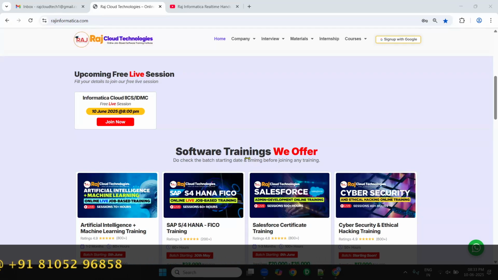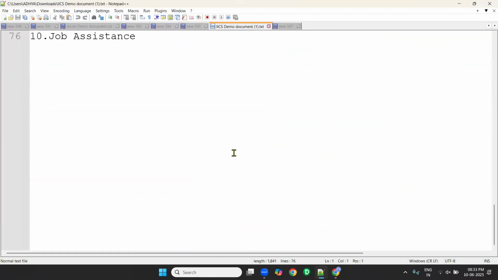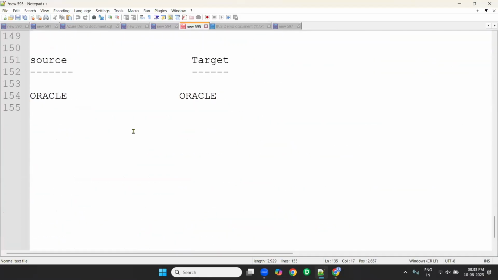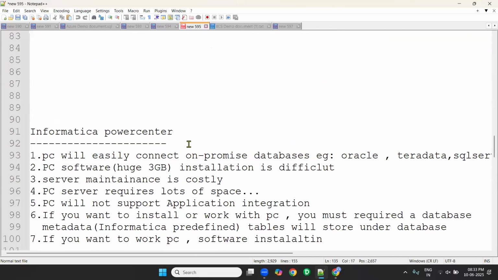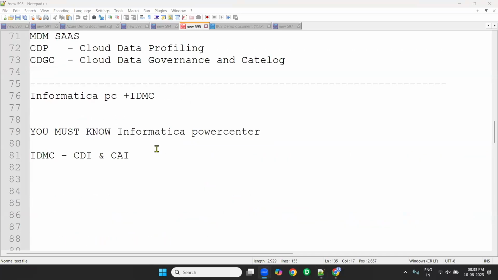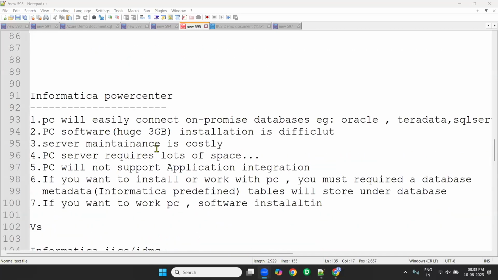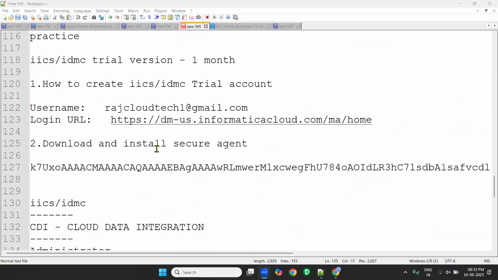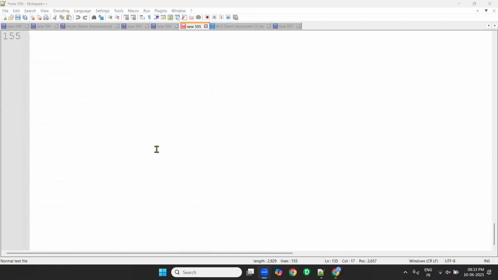Now, in the last session, what all have we seen? In the last session, we have seen the difference between PowerCenter and IICS. We have seen how to create a trial account, how to download and install Secure Agent, and all those things, and also we have created 2 connections.